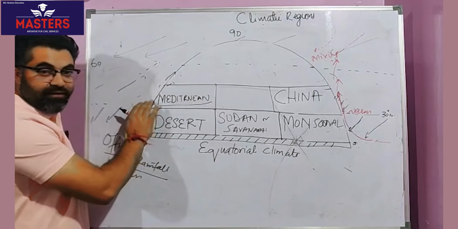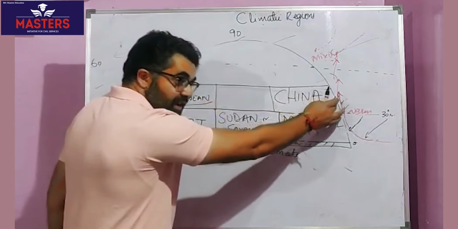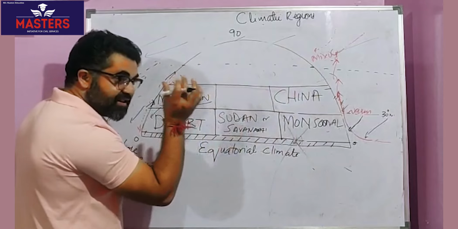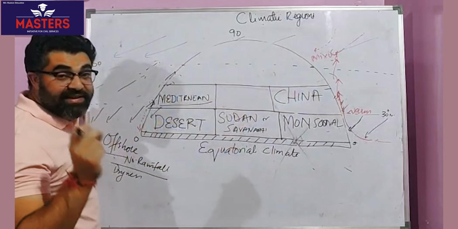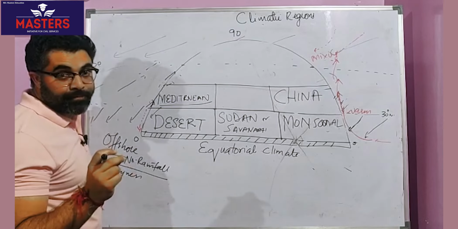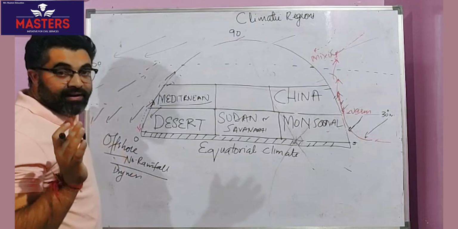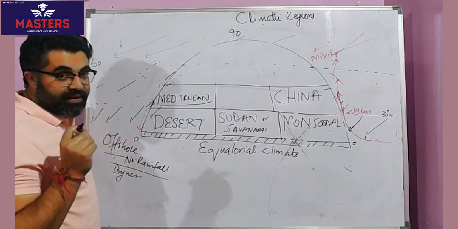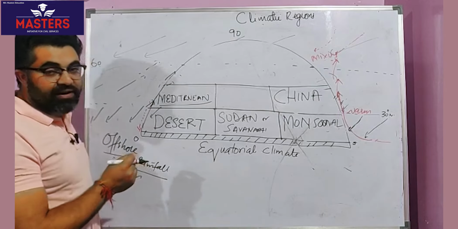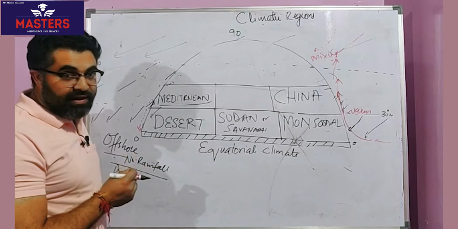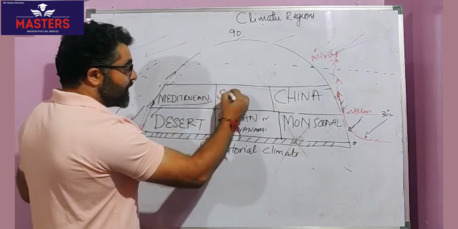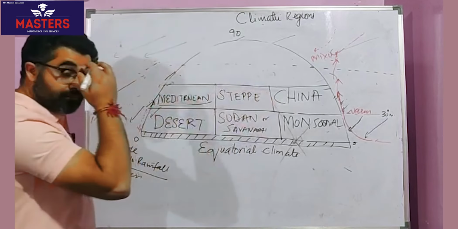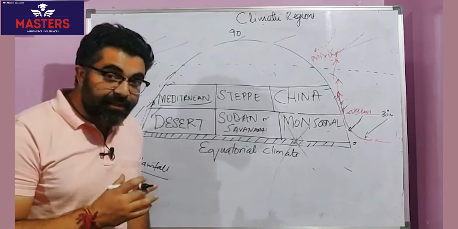So here we have wet climatic conditions. Here we have moist wet climatic conditions. But because it is interiorly located, it is going to be semi-arid again. Continentality, distance from the sea, if it is higher, then it's going to be a drier region because moisture does not reach the inner part of the continent so easily. So now this semi-arid region is called the steppe region. Steppe type of climatic conditions.